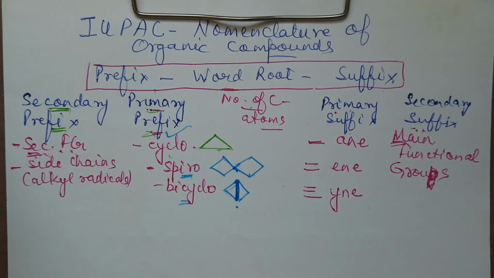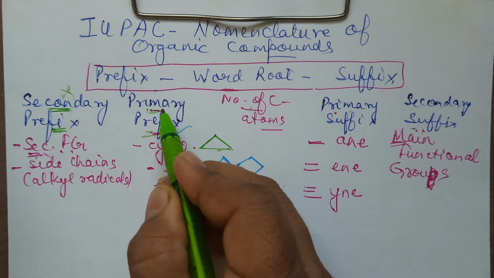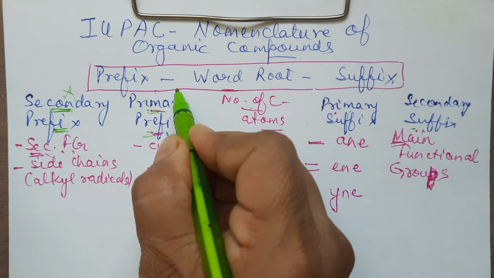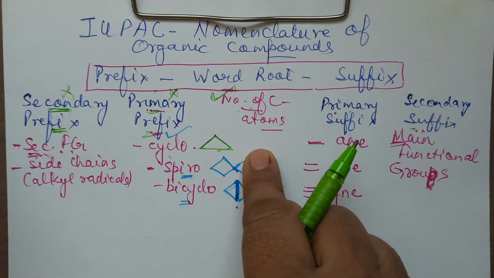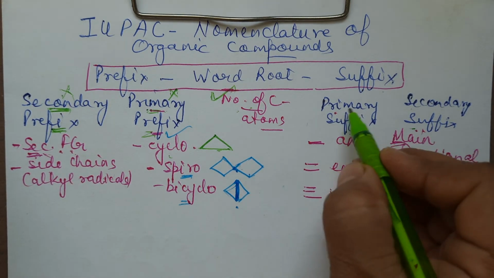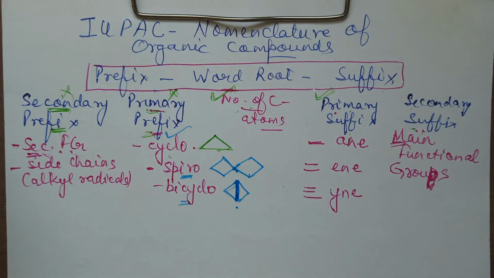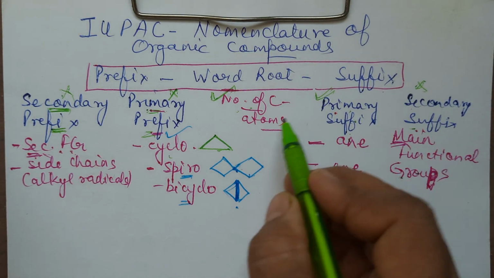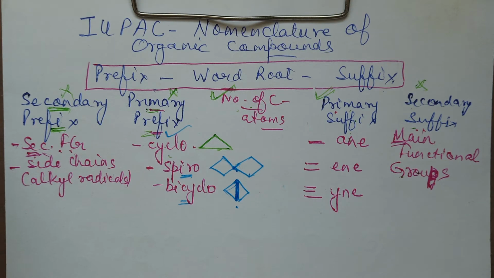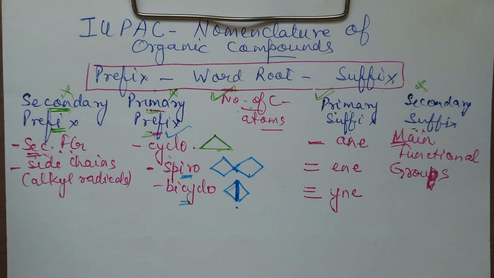Okay, but again I am telling you, this may or may not be present. Depends upon what example we are considering. This has to be always present, word root. Without this, the name is never there. Primary suffix has to be present. There has to be "ane" or "ene" or "yne." This one may or may not be present depending upon what the structure is. That means every organic compound will surely have a word root and a primary suffix.